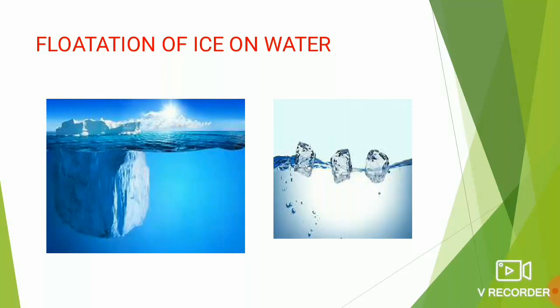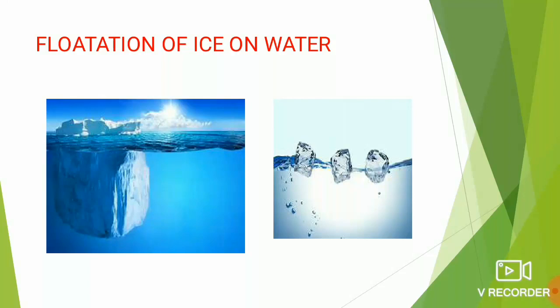The reason is that the density of ice is 0.9 gram per centimeter cube while the density of water is 1 gram per centimeter cube. And if you go by the SI system, the density of ice is 900 kilogram per meter cube whereas the density of water is 1000 kilogram per meter cube. Hence, whenever you see ice, the 9/10th will be immersed inside and only 1/10th part will be visible outside.